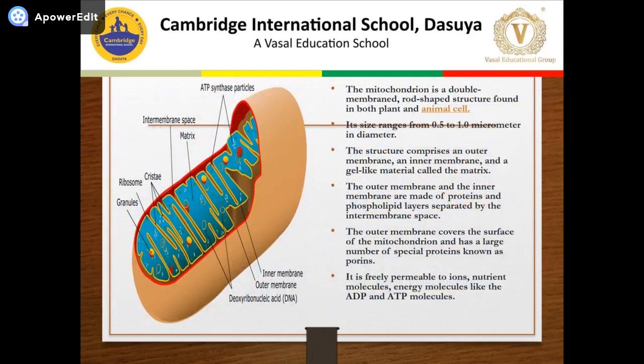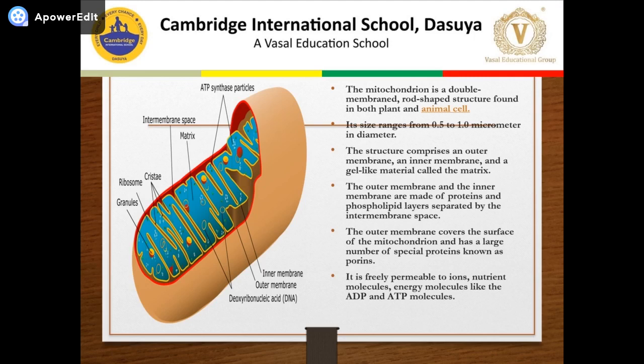Mitochondria is a double membrane, rod-shaped structure found in both plant and animal cells. Its size ranges from 0.5 to 1.0 micrometer in diameter. It consists of an outer membrane, an inner membrane, and a jelly-like material called matrix.